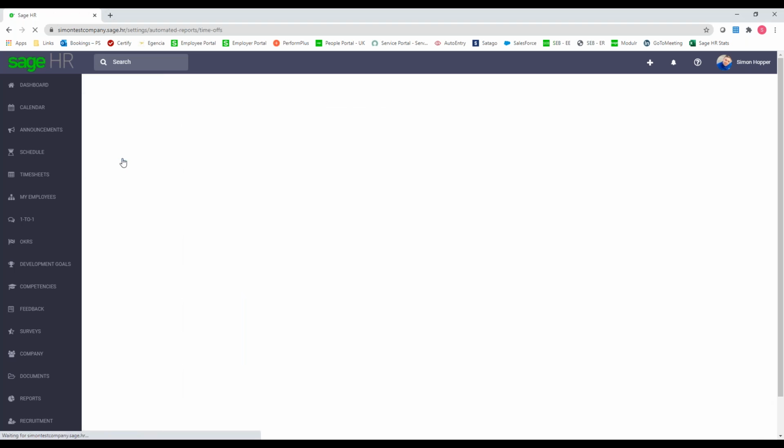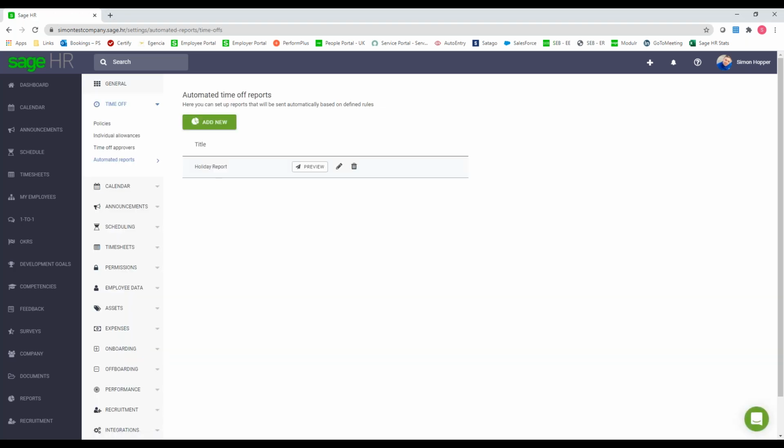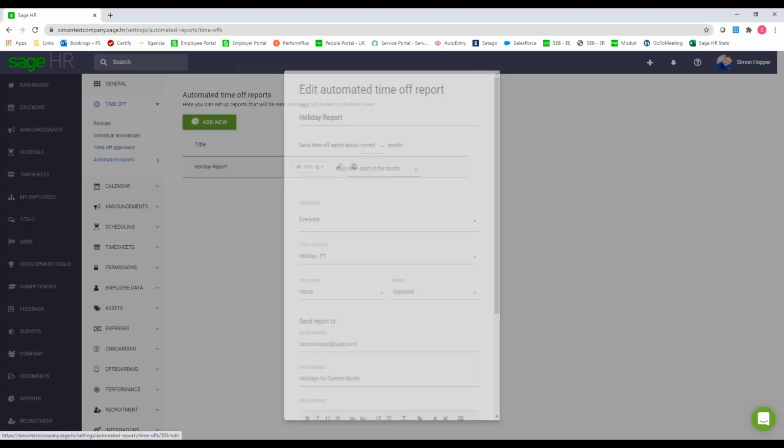Lastly, on the left, you've got automated reports as well. So these can be automatically emailed directly to you when you need them. So instead of you having to log into the system and manually generate that report, you can set it up in here to automatically email yourself.